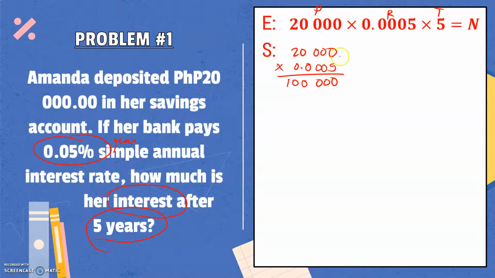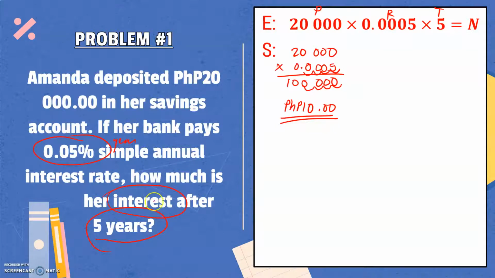Now let us count the number of decimal places in our factors. In 20,000, there's no decimal place, so let's count here. We have 1, 2, 3, 4. That means we should also have 4 decimal places in our product. We have 1, 2, 3, and 4. So we have 10 pesos. Okay, so this is just 10 pesos. And this is her interest in 1 year.